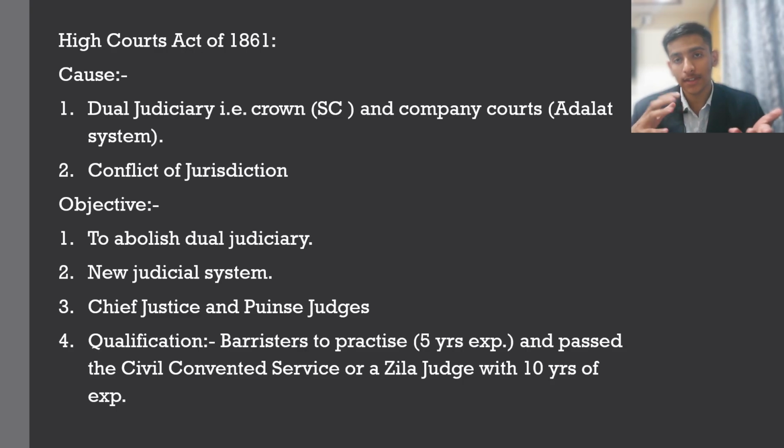But then again, if a certain conflict is there, which court shall the person go to? The other court will object, which is the reason why both systems were abolished and new high courts were established, which replaced the existing Supreme Court and Adalat system. So the main objective was to abolish this dual judiciary. At the same time, a new judicial system was to be established through the High Court Act of 1861.